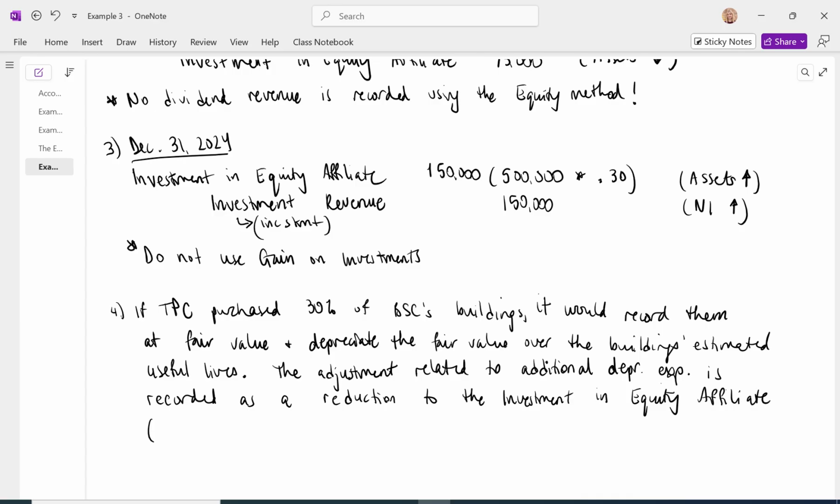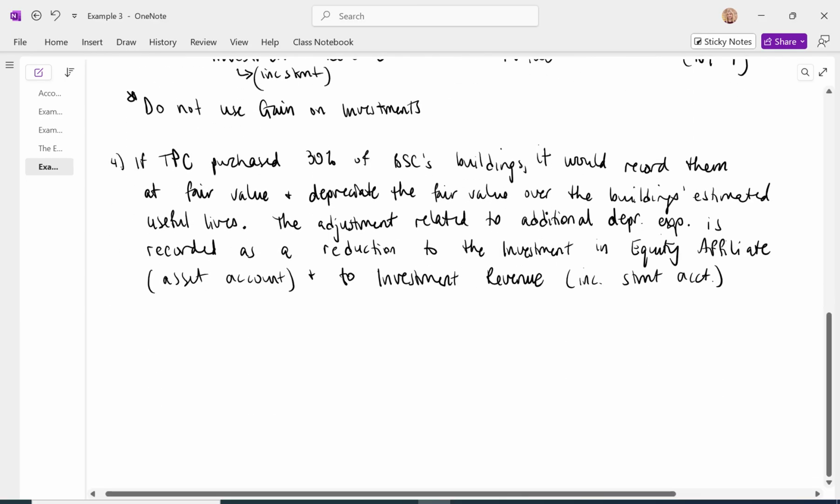Okay, remember this is an asset account. We reduce our investment, and also a reduction to an income statement account called investment revenue. Okay, so let's record that journal entry.